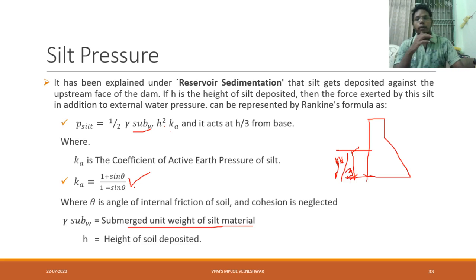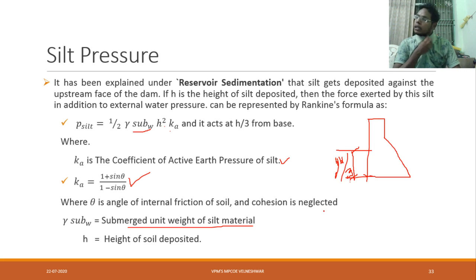Remember this formula. Ka is the coefficient of active earth pressure of silt, and Ka is nothing but (1 plus sine theta) by (1 minus sine theta). Here theta is the angle of internal friction, and cohesion is neglected. We are not considering cohesion; it is a cohesionless soil. That is that part.